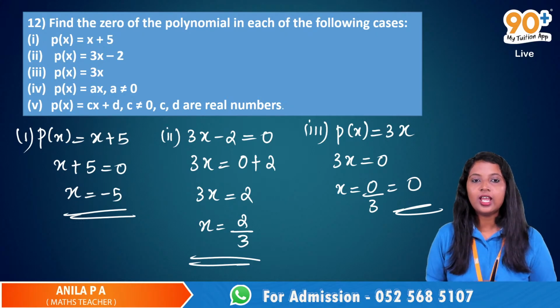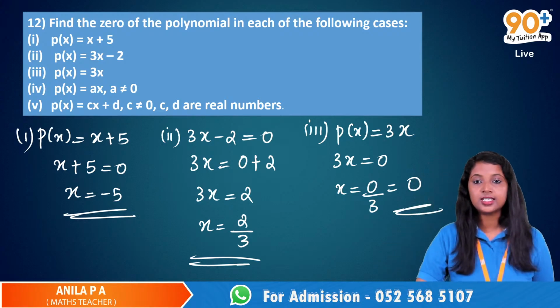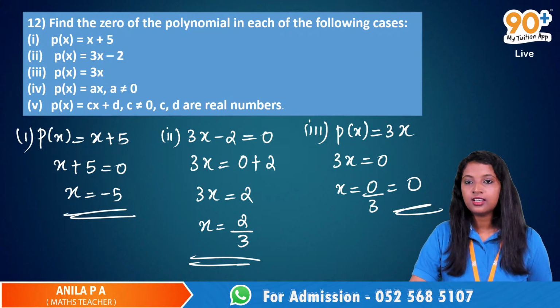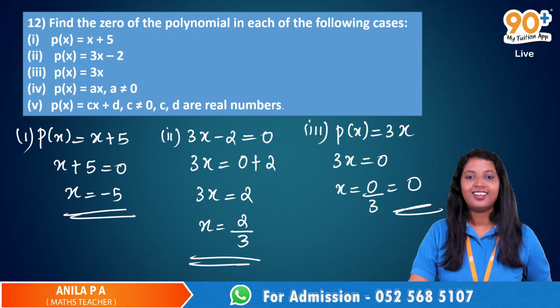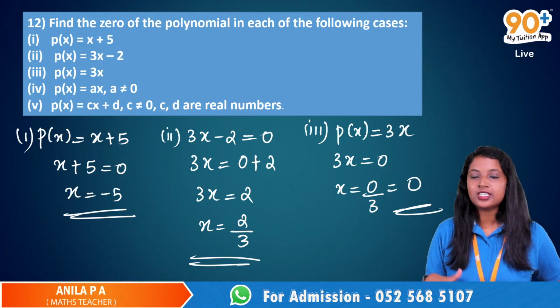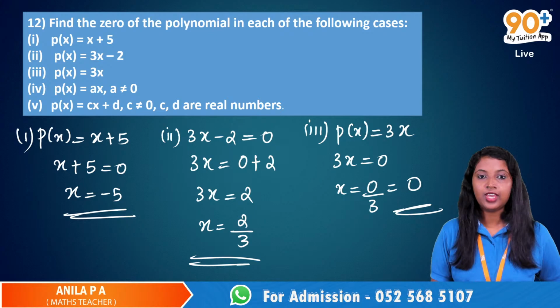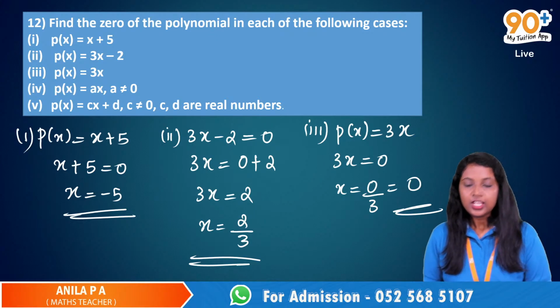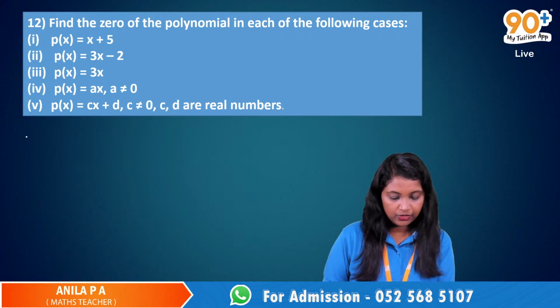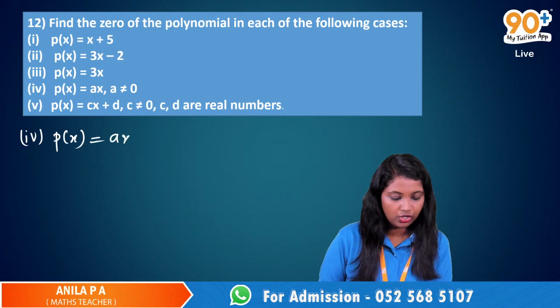Okay, now we have the fourth question. I told 3 but it is 0. Okay, fine. Okay guys, if you are still writing it, just take a screenshot. We have to solve the next two questions. So the fourth question is P of x is equal to ax and a not equal to 0.